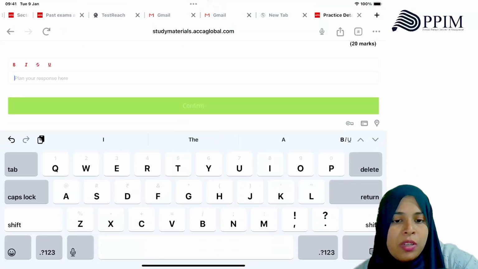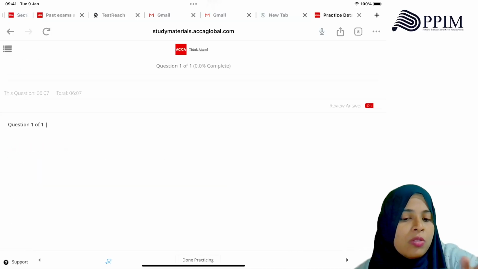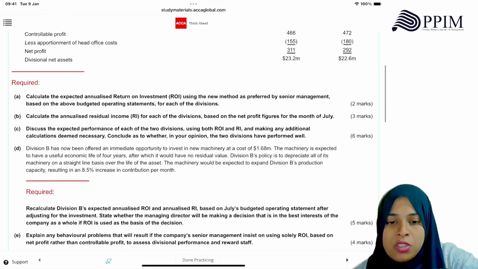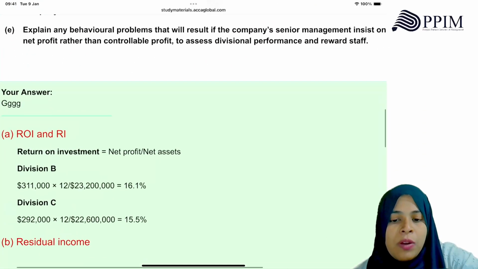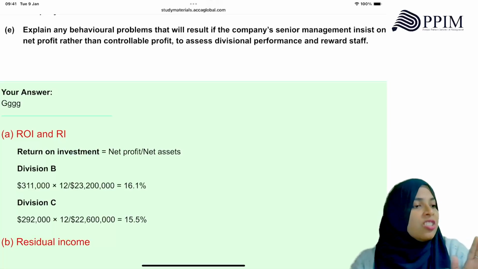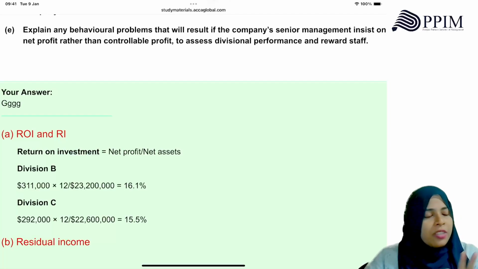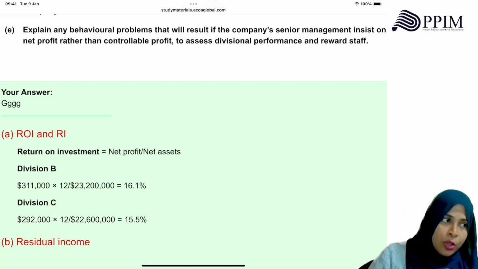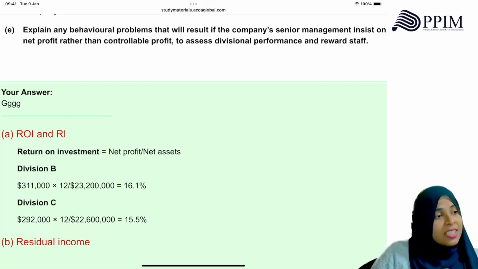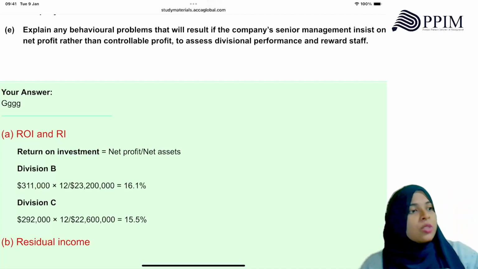But we have to first do what they're asking us to do, right? They're telling us to do it how the senior management wants it. So that means you have to first calculate it using what? Net profit divided by net assets. Read the question carefully. Generally, how is ROI calculated? Controllable profit divided by net assets. That is how they have been doing it the past few years. But this year, the management wants to try it this way.